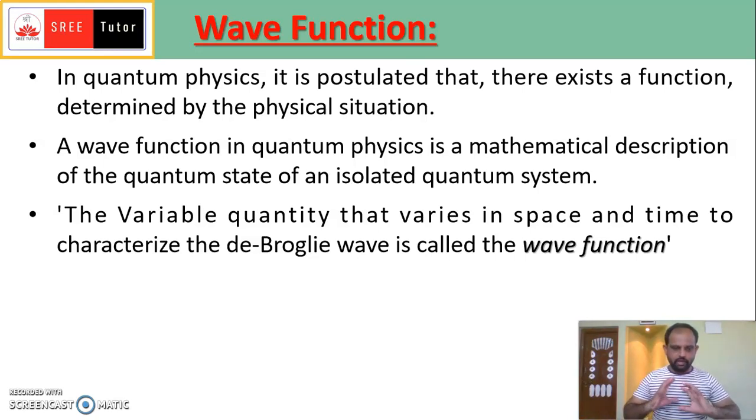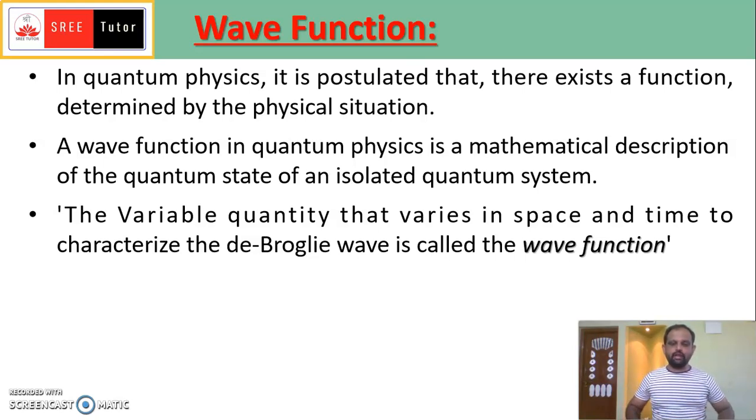Wherever we define the quantum state, that state is described by the wave function, which is a variable quantity that varies in space and time. That means as the space changes, that is, the position changes, and as the time changes, the wave function changes.